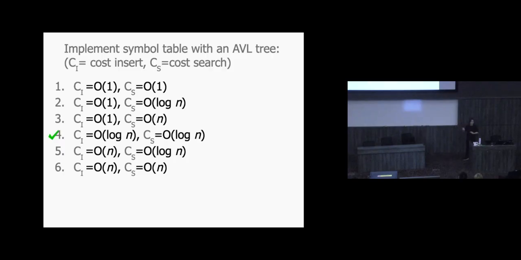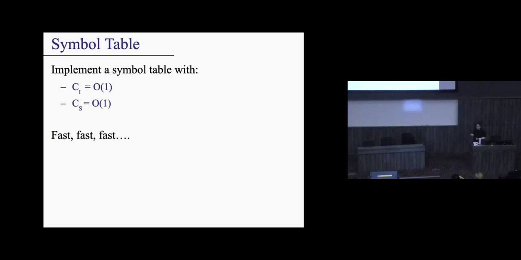So here's a contrast, right? We're going to try to do better than this. That's the reason why I brought this up, right? Okay? So, in other words, let's try to implement a symbol table so that both the cost of insertion and the cost of searching is fast. It's O(1). That'd be great, right? That's magical, right? And again, the intuition I want you to have is that because we don't care about orderings, we can try to do this, okay?